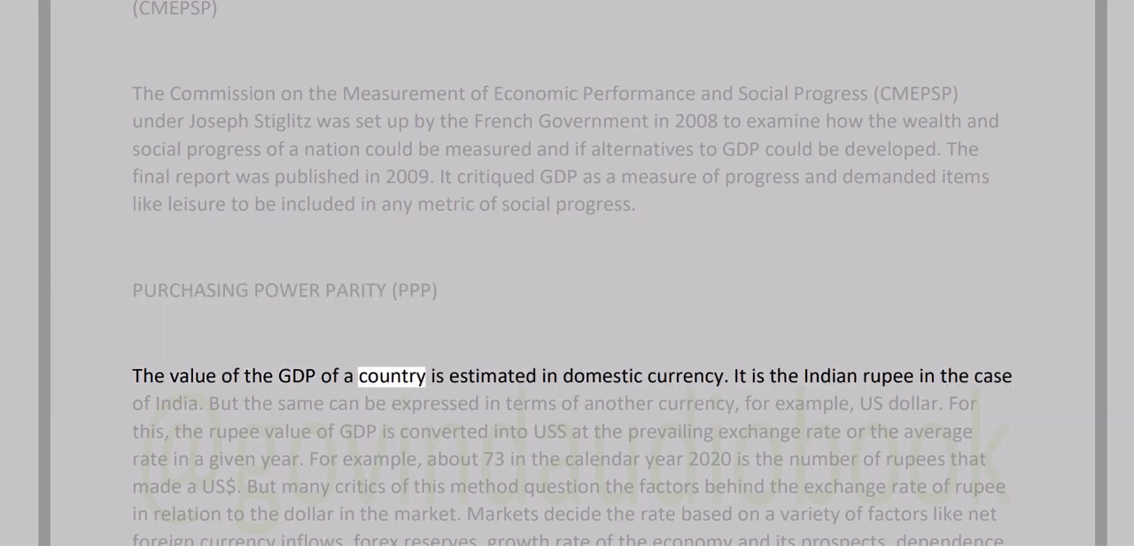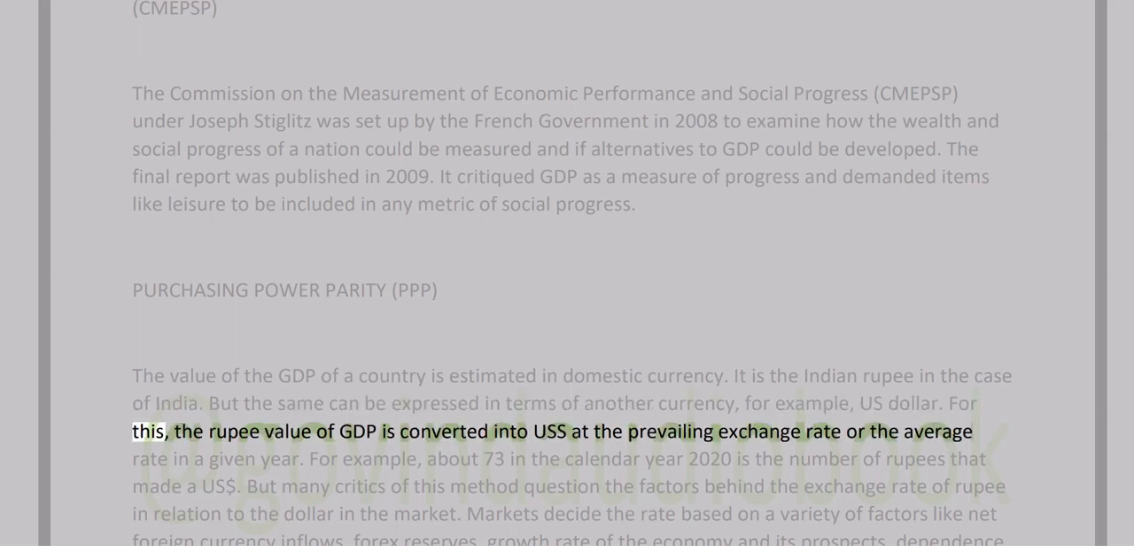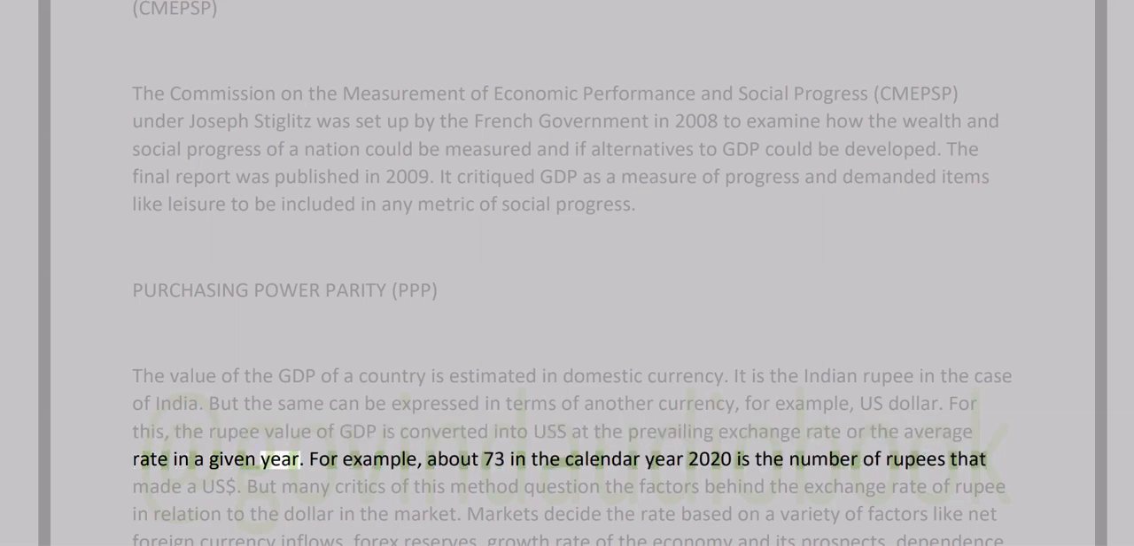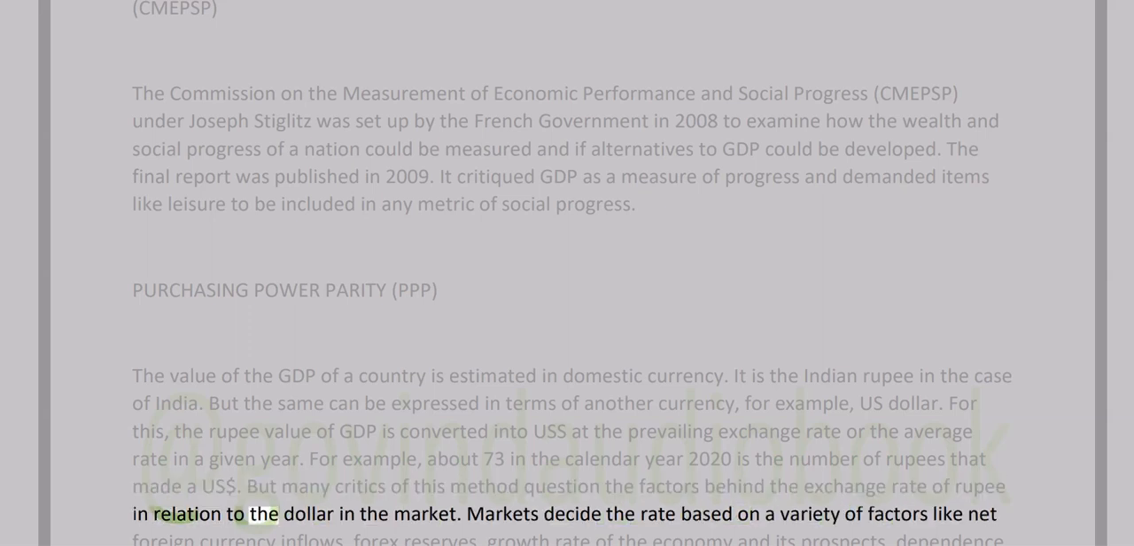The value of the GDP of a country is estimated in domestic currency. It is the Indian rupee in the case of India. But the same can be expressed in terms of another currency, for example, US dollar. For this, the rupee value of GDP is converted into US dollars at the prevailing exchange rate, or the average rate in a given year. For example, about 73 in the calendar year 2020 is the number of rupees that made a US dollar. But many critics of this method question the factors behind the exchange rate of rupee in relation to the dollar in the market.